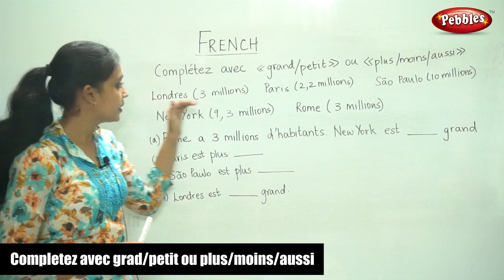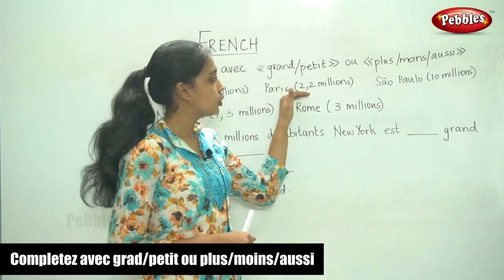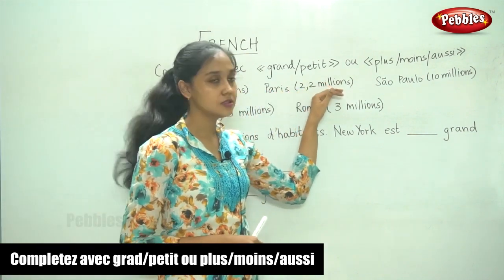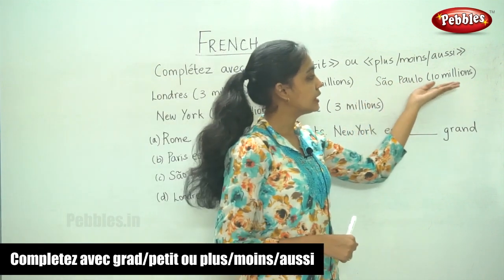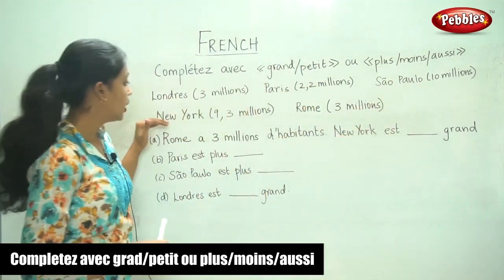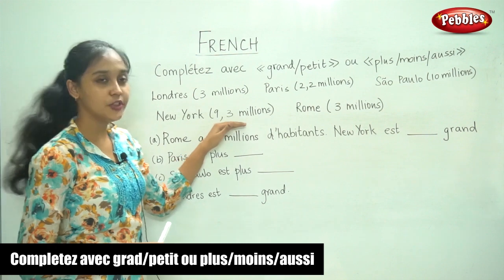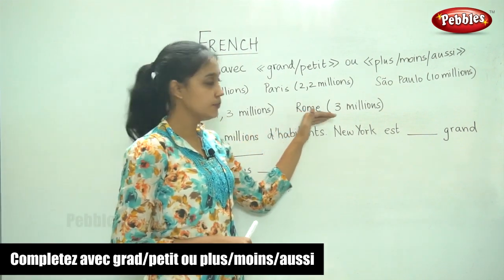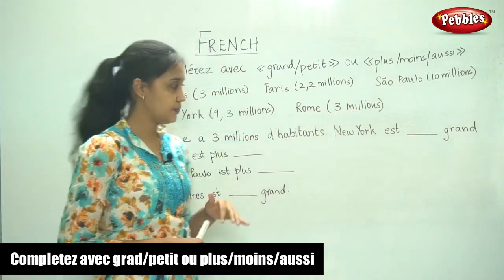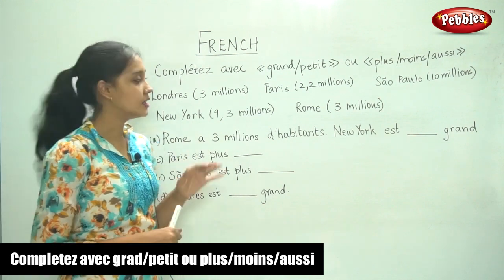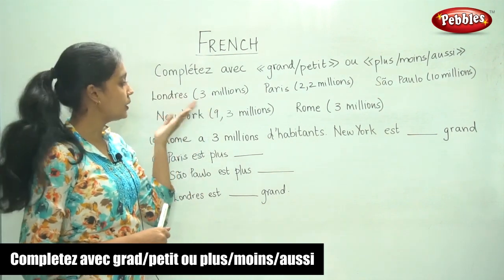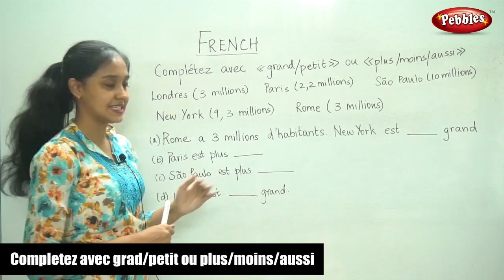Paris has 2.2 million. Sao Paulo 10 million. New York 9.3 million, and Rome 3 million. So this is the population of each of these cities.